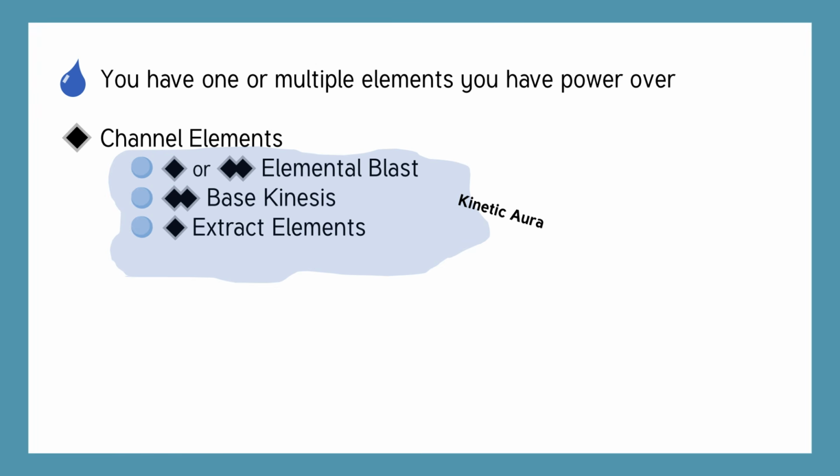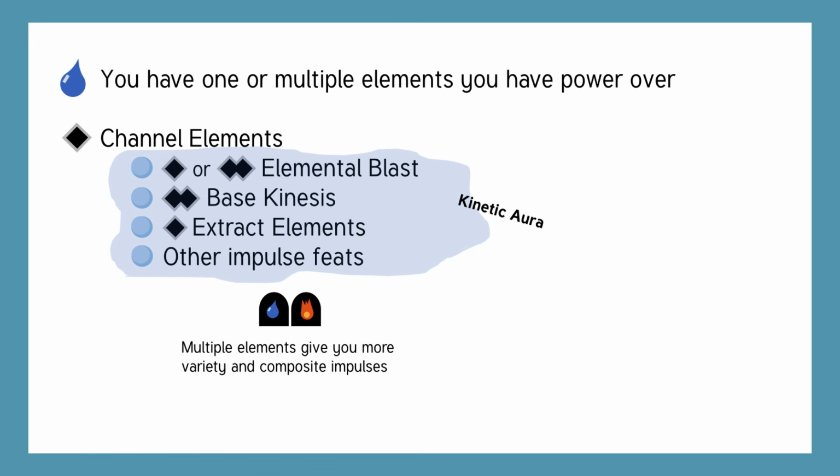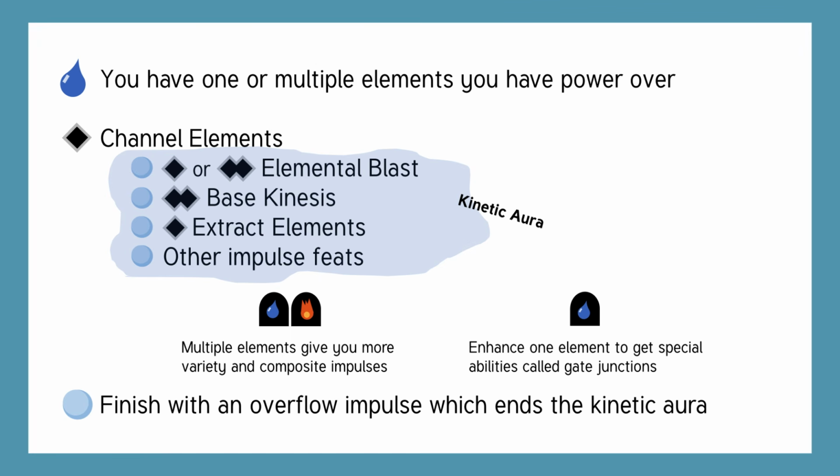As you level up, you can learn new impulse feats to use while your kinetic aura is active. You can have control over multiple different elements, which can give you access to composite impulse feats, which require multiple elements. If you stick with a limited number of elements, you can enhance your existing powers with cool bonus abilities called gate junctions. When you're ready to finish with a bang, you can use an overflow impulse, which ends your kinetic aura with a huge culminating effect.